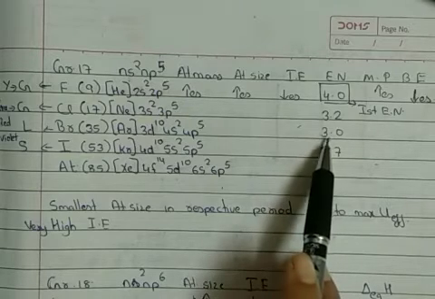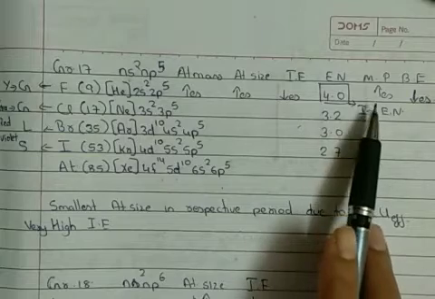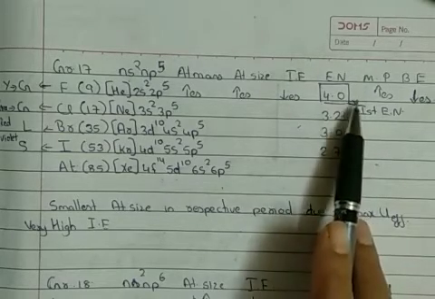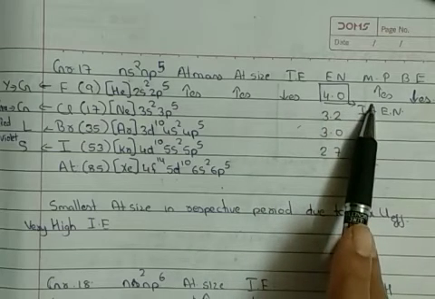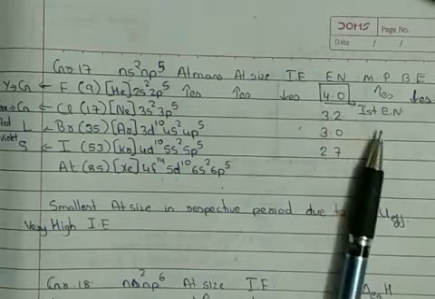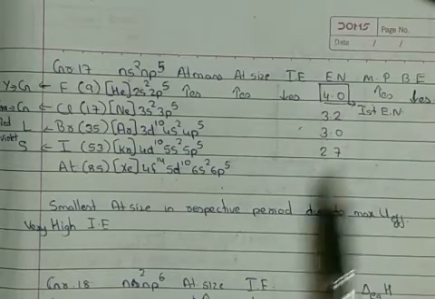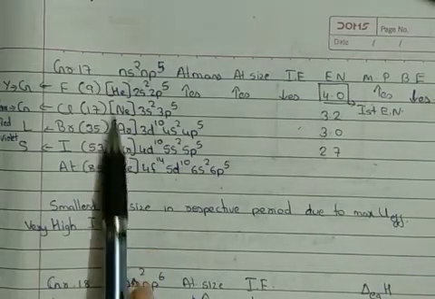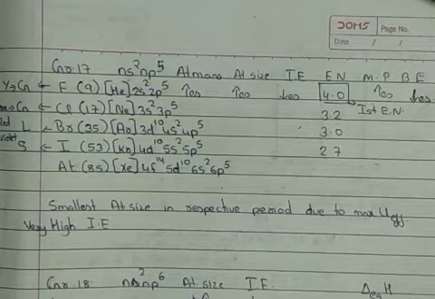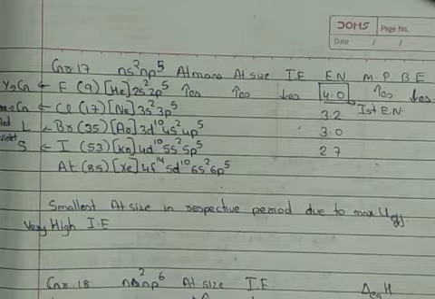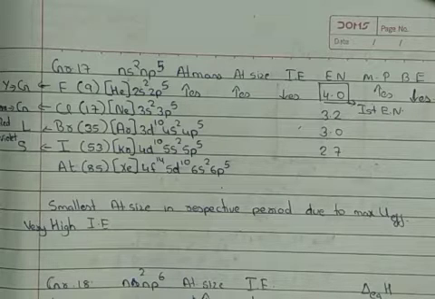Now after the electronegativity part, the next thing that comes is their melting point. Melting point, again down the group, because of the increase in their atomic mass and atomic size, is going on increasing. Other than this, the next very important point is bond enthalpy. Now all these group 17 elements, that is halogens, are diatomic in nature. Diatomic in nature means they have two atoms to form one molecule: F2, Cl2, Br2, I2.